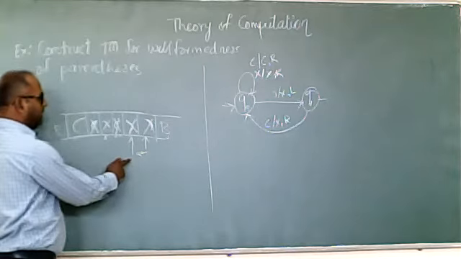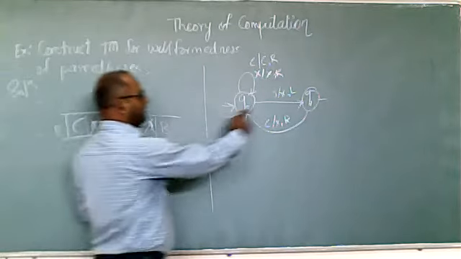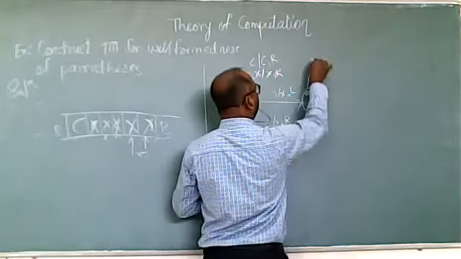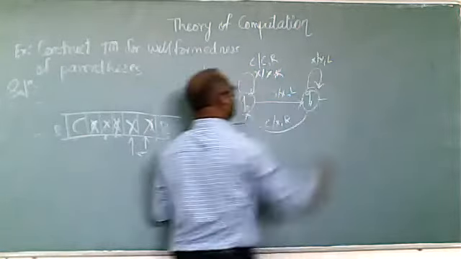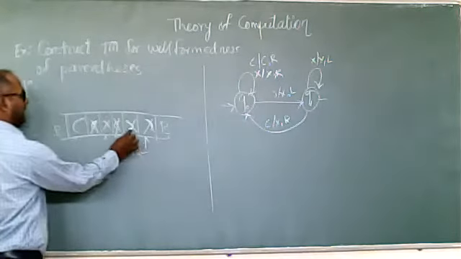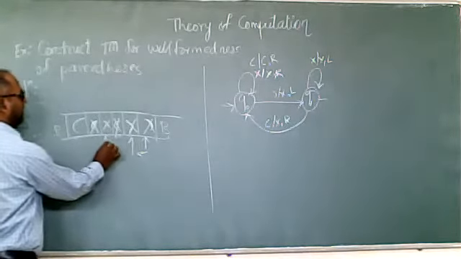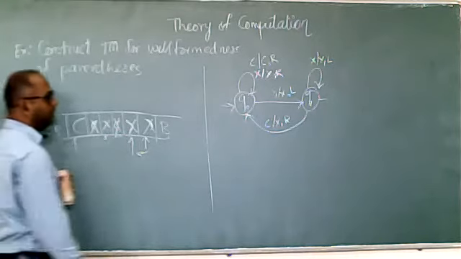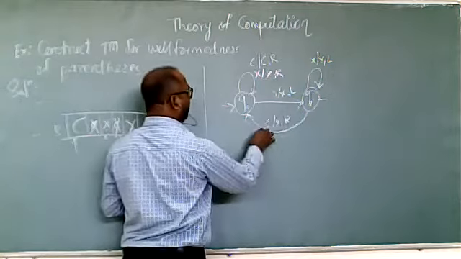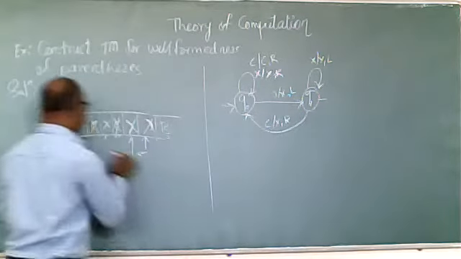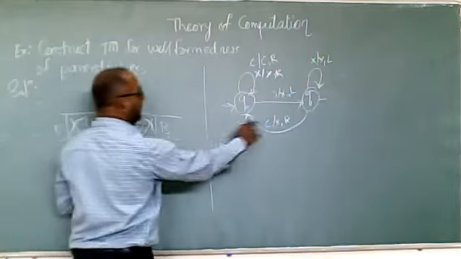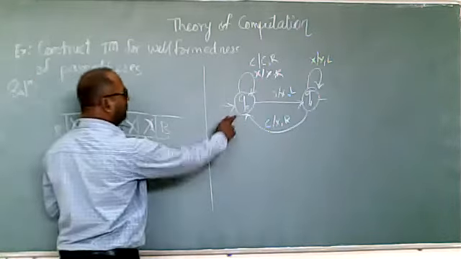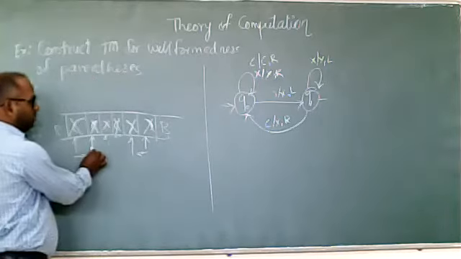Moving left, we are getting X. So we are not getting an opening. We keep X as it is and move left. We are getting the opening. So at Q1, on opening, replace it with X and move right. We are at Q0.